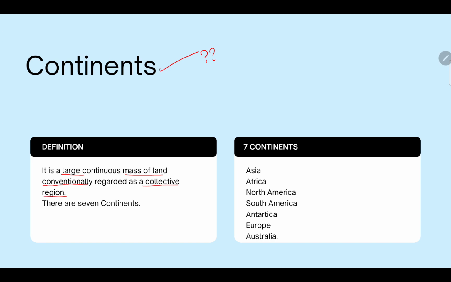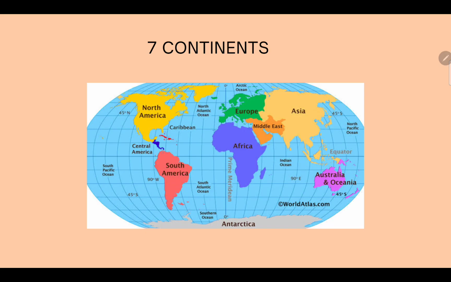So in the world there are 7 continents. What are these 7 continents? Let's understand: Asia, Africa, North America, South America, Antarctica, Europe, and Australia. These are the 7 continents of the world. Today we will be discussing North America. So, moving further to the next slide.